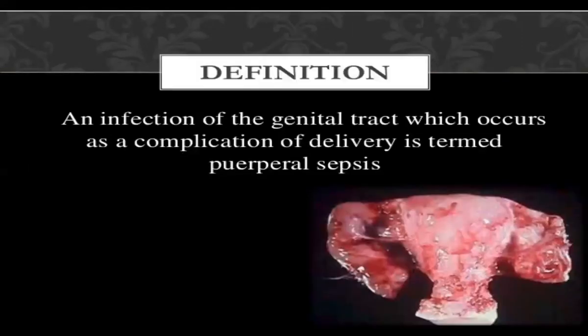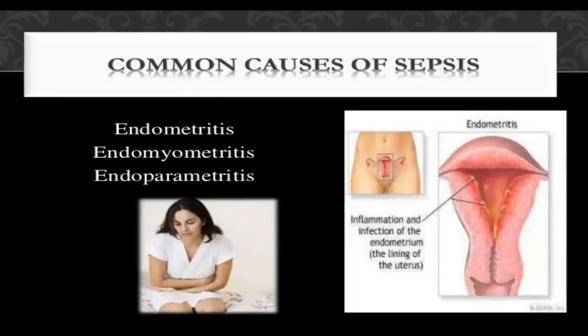So this puerperal sepsis, what we see in this diagram, is an infection of the genital tract which occurs as a complication of delivery. See, this is a septic condition which has taken place in the uterus. That is called puerperal sepsis. And there is endometritis, inflammation and infection of the endometrium, that is the lining of the uterus.